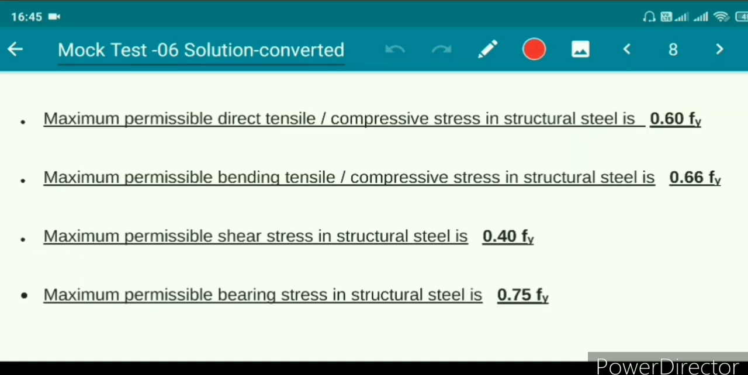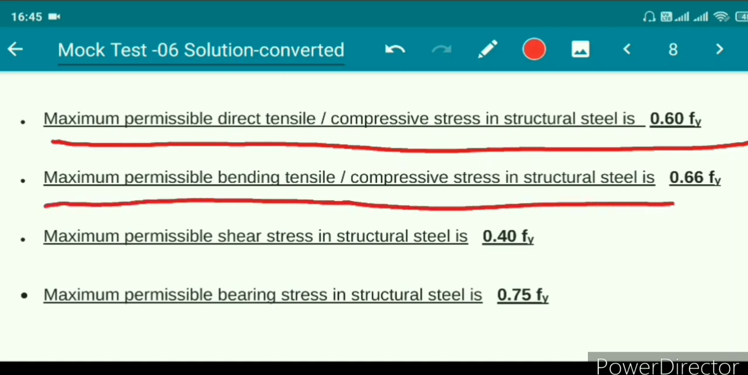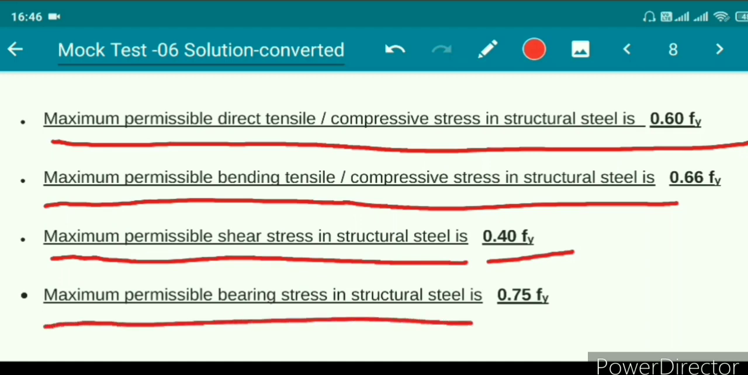Here is the chart. This chart is very important for your exam purpose. So the first is that maximum permissible direct tensile or compressive stress in structural steel is 0.60 Fy. Maximum permissible bending tensile or compressive stress in structural steel is 0.66 Fy. Maximum permissible shear stress in structural steel is 0.40 Fy. And the last one is maximum permissible bearing stress in structural steel is 0.75 Fy.